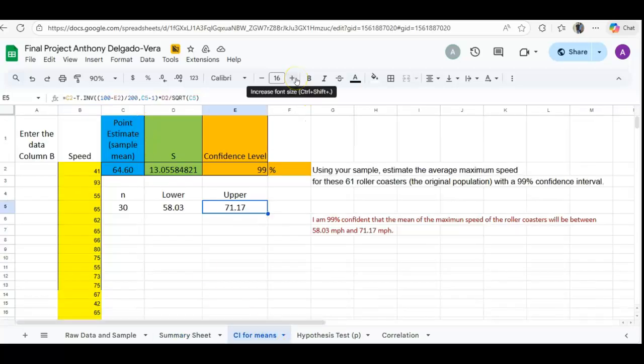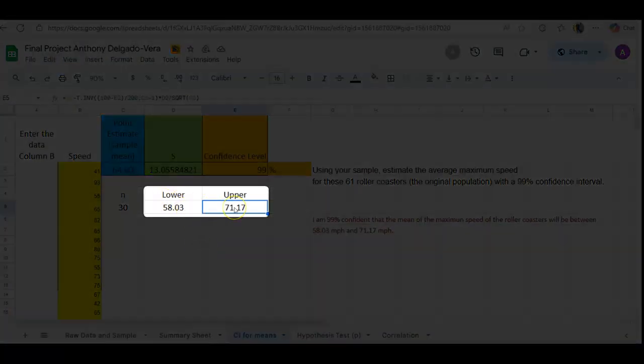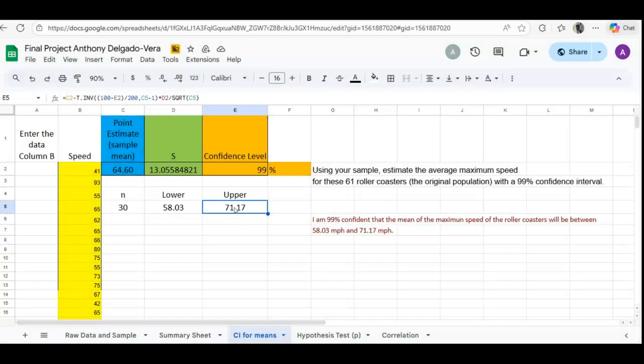For my confidence interval, I used the roller coaster speed data. And the question was, using your sample to estimate the average maximum speed for 61 roller coasters with a 99% confidence interval, I was able to see that the lower was 58.03, and the upper 71.17. So in the end, I was able to say that I am 99% confident that the mean of the maximum speed of roller coasters will be between 58.03 and 71.17.